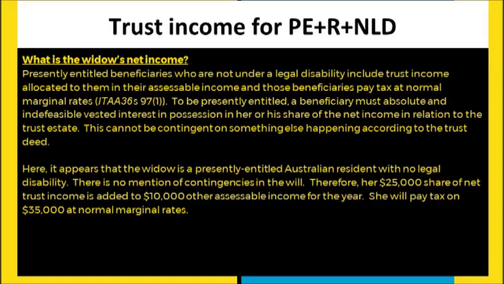Now, here the $10,000 that the widow is receiving is not from another trust, it's from rental income. And so therefore, the widow has allocated to her $25,000 from the trust, and she, as the taxpayer, will be responsible for paying the tax on that. That's added to her $10,000 from rental income. And so she has a straightforward amount of $35,000 of income that she'll be paying tax on using the normal marginal tax rates in the tax code.